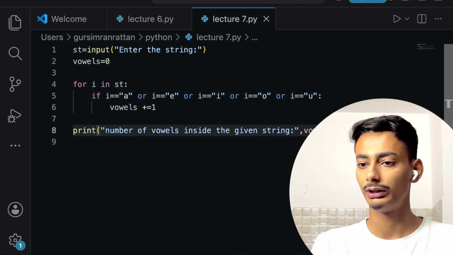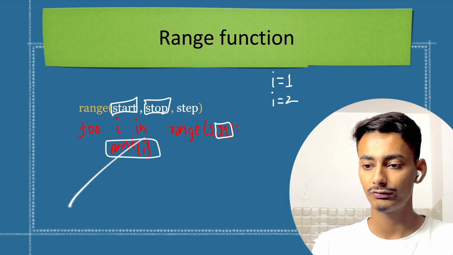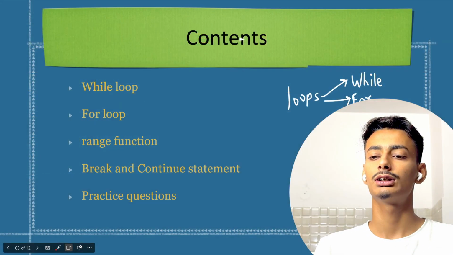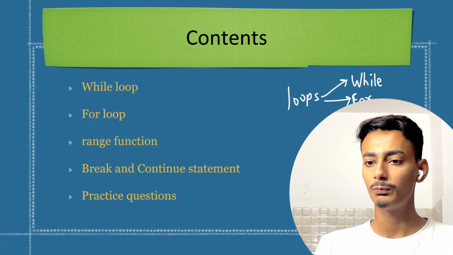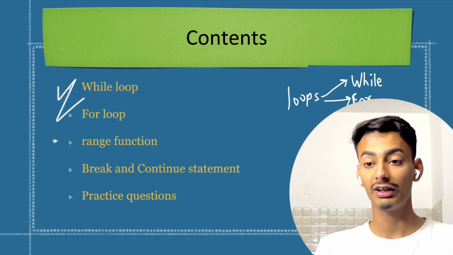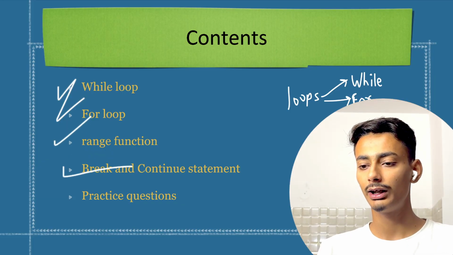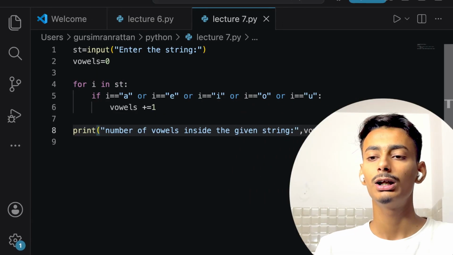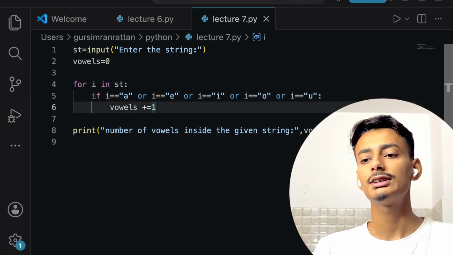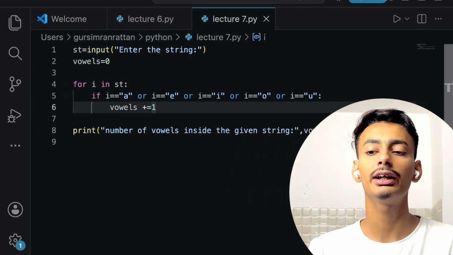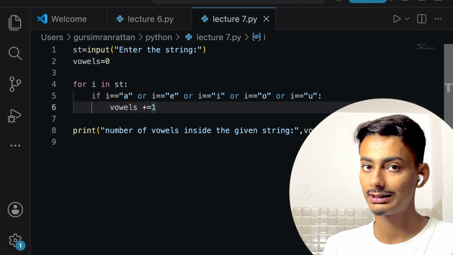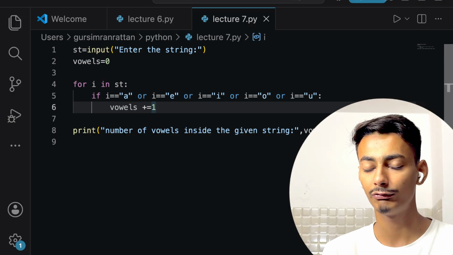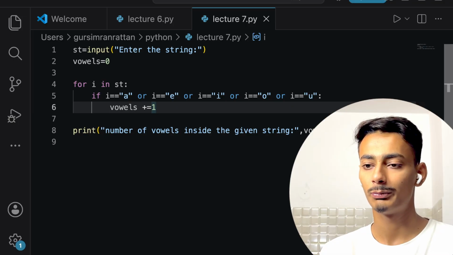So now let us jump into the contents page. We have already covered while loop, we have covered for loop, we have covered range function. Now let us see break and continue statements. After that, practice. We will be seeing some practice questions. Now, see, it is being implemented again and again and again. There are chances that I want to terminate this loop. In that case, we use break and continue statements.